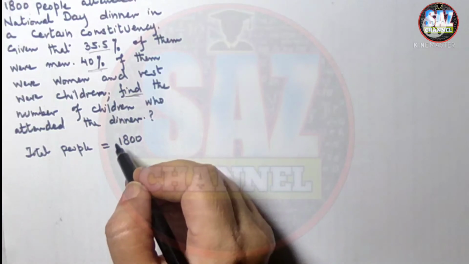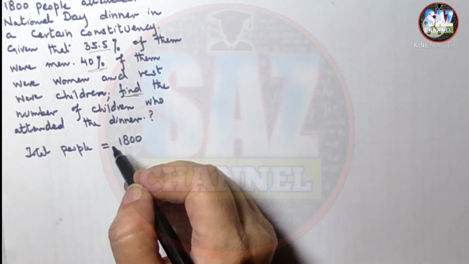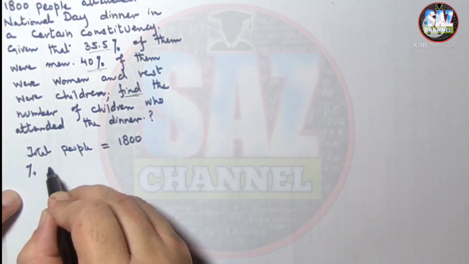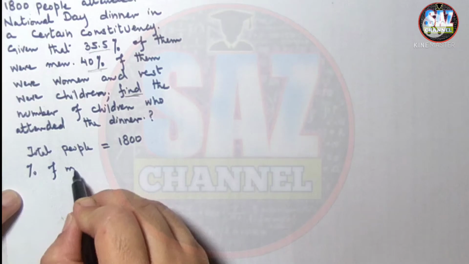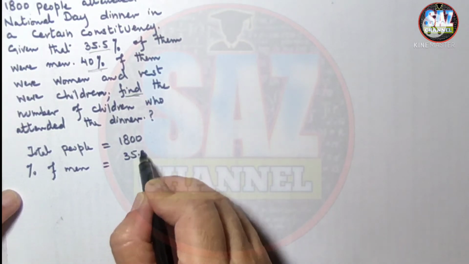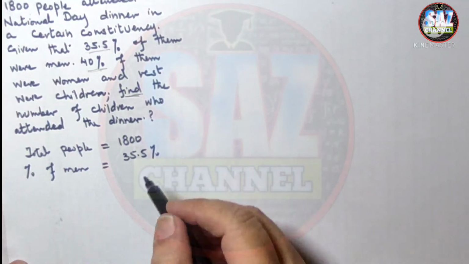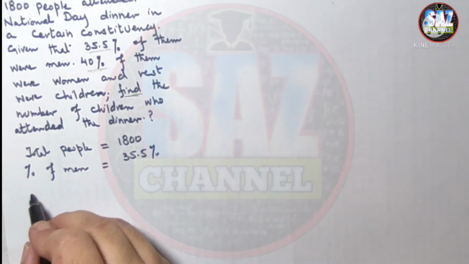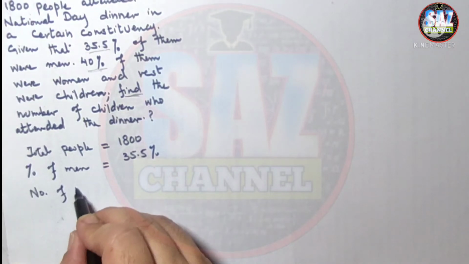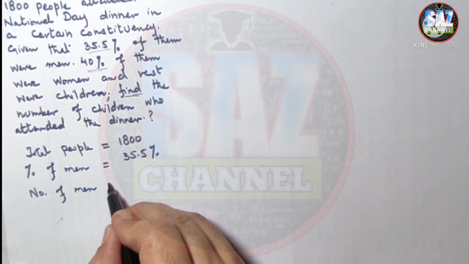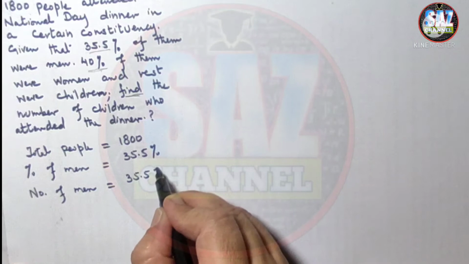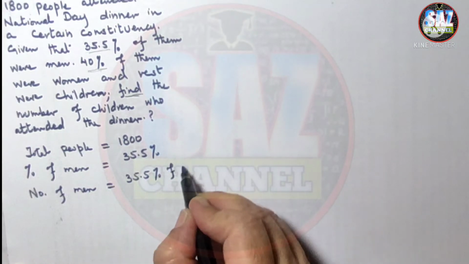Now another thing is that we are given the percentage of men, 35.5%, and now we have to find the number of men, that is, how many men have attended the party. That is 35.5% of what? 1800.